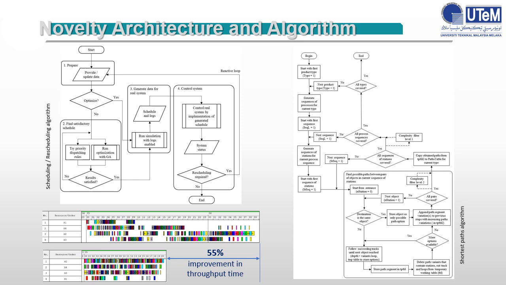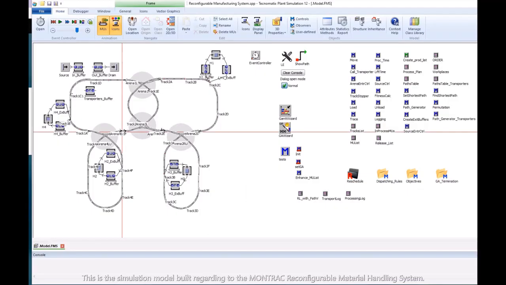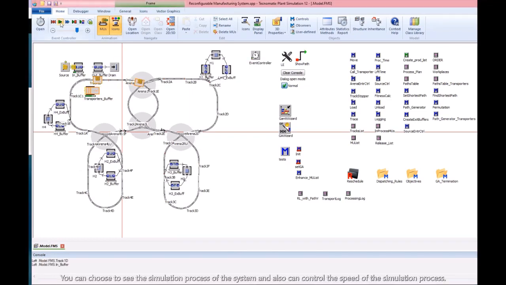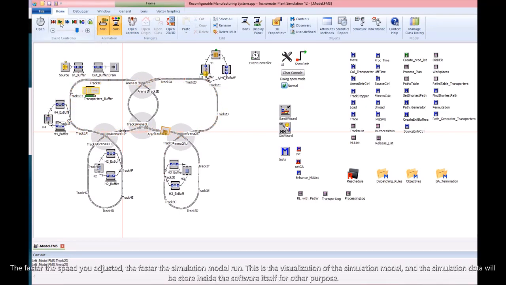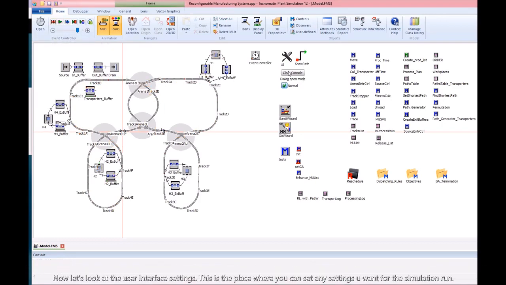The demonstration of the PReS will be shown after this. This is the simulation model built for the Montrac reconfigurable material handling system. Left side is the system layout while right side is the methods and data used to control and manage the simulation model. You can choose to see the simulation process of the system, and also can control the speed of the simulation process. The faster the speed you adjust it, the faster the simulation model runs. This is the visualization of the simulation model, and the simulation data will be stored inside the software itself for other purposes. Now let's look at the user interface settings.